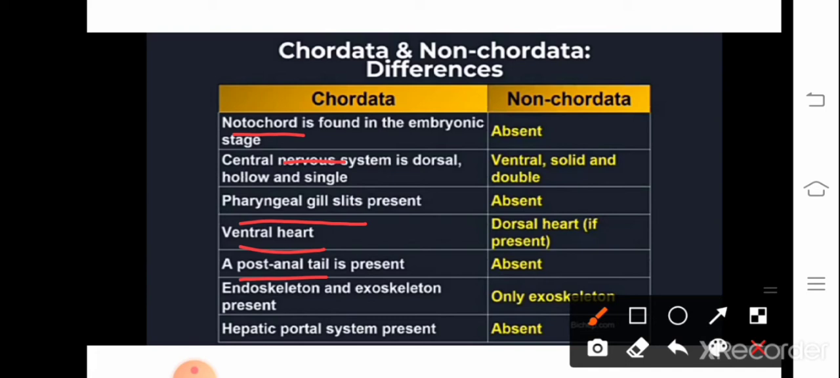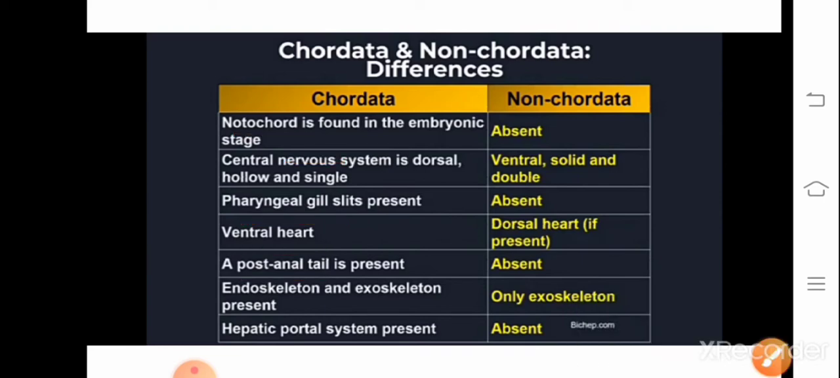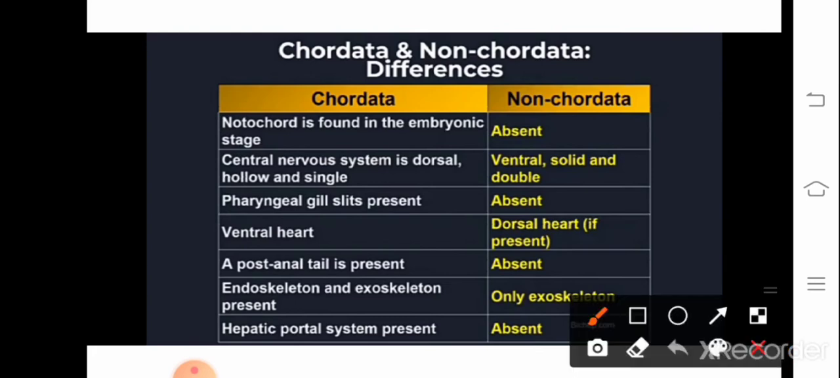And next important feature is about endoskeleton and exoskeleton. So in chordata both endo and exoskeleton is present, but in invertebrates only exoskeleton is present. Okay, so this is about the important features of phylum chordata. Now let's discuss the difference between chordates and non-chordates.